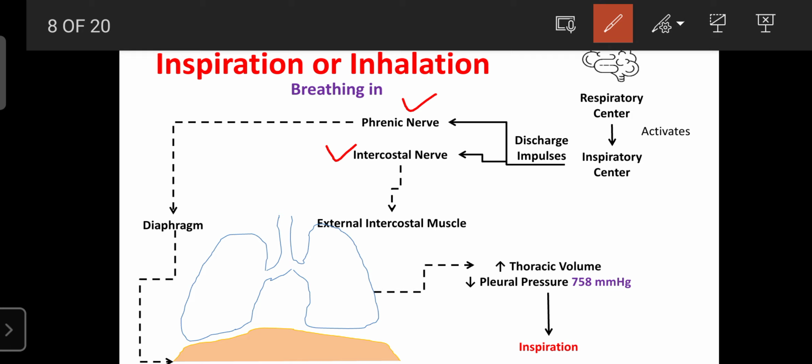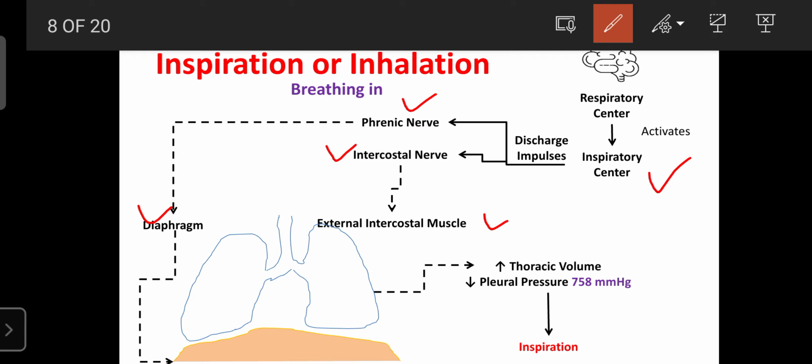Whatever information is generated in the inspiratory area is carried towards the lungs and respiratory muscles that are helpful for inspiration. These two nerves transport the information or impulses, and they are known as the phrenic nerve and intercostal nerve. The next components of inspiration are the diaphragm and the external intercostal muscle.